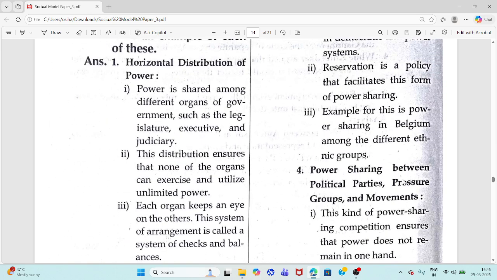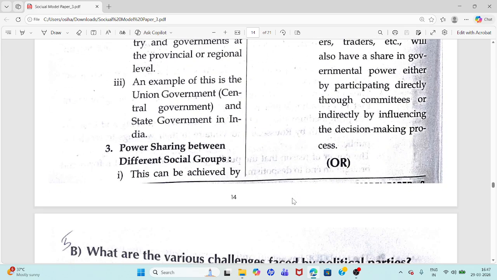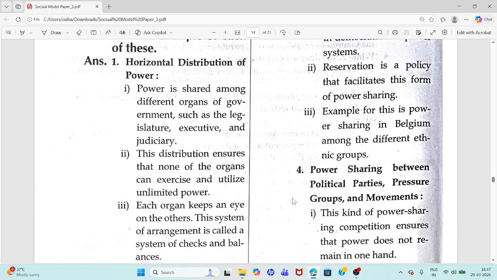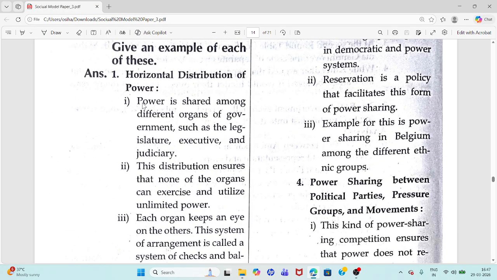Fourth, power sharing between political parties, pressure groups, and movements. Four side headings you have to write. Horizontal distribution of power: power shared among legislature, executive, judiciary means checks and balances.